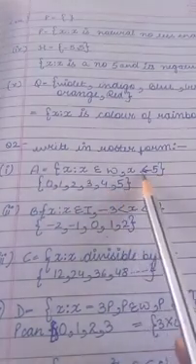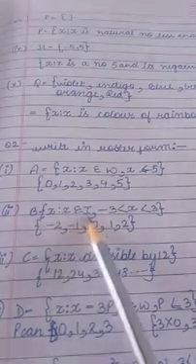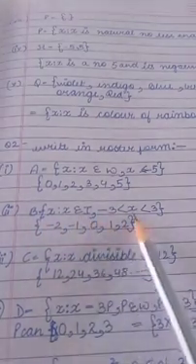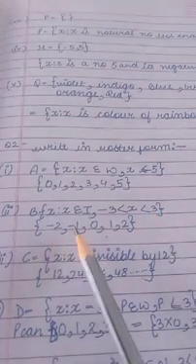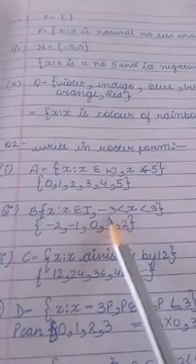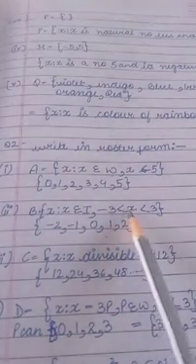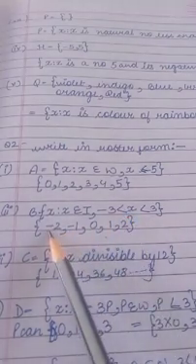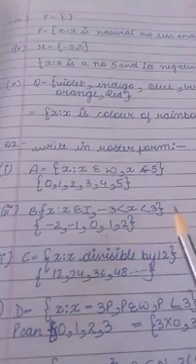5 will take because equal to is also given. Next is x such that x belongs to integers. What is the range? Minus 3 to 3. So what are the integers? Minus 2, minus 1, 0, 1 and 2. You must be thinking why minus 3 and 3 is not taken? Because equal to is not given. x should be greater than minus 3, meaning it will start from minus 2. Less than 3 means up to 2 only.